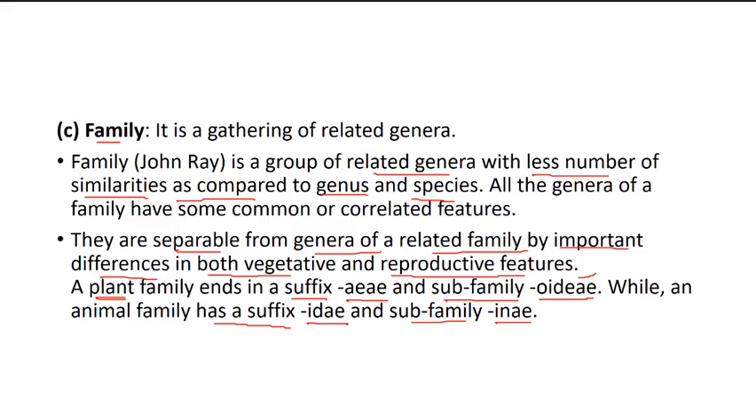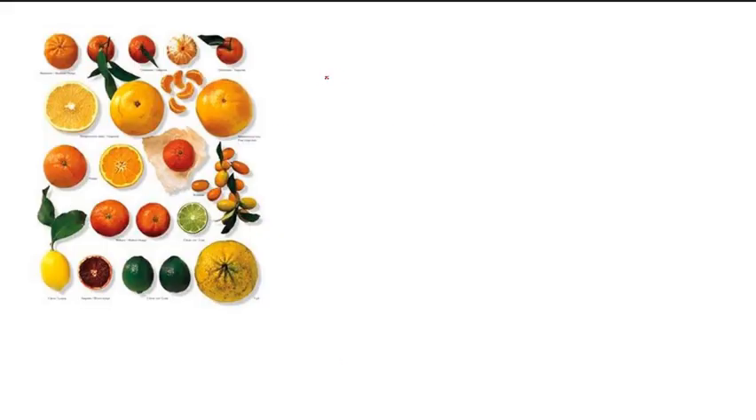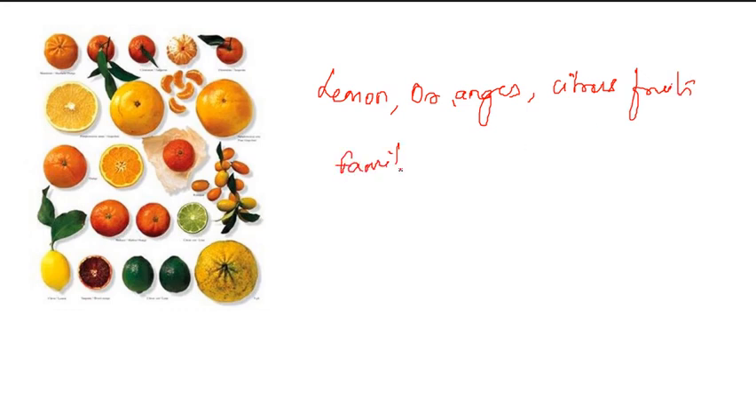Now see an example of a family. The different citrus fruits, for example lemon, oranges and other citrus fruits, are included in the family Rutaceae, which is also known as the citrus family of fruits.